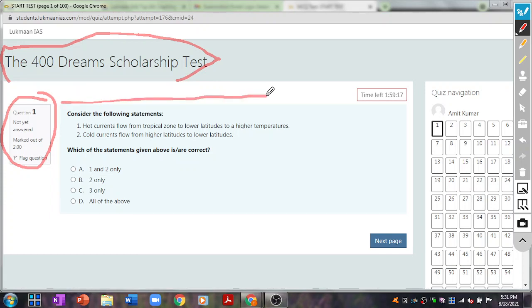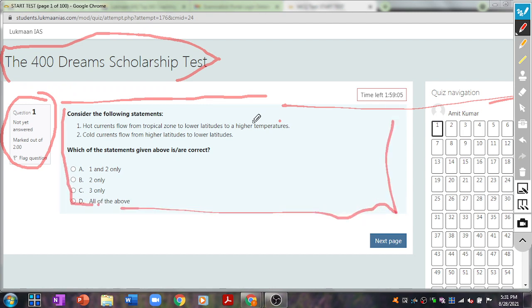If we talk about the middle section, it has information related to the question. This is the exact question. This is the question panel where the questions will be shown to you. You can read the questions and mark your response once you have read the question. I'll tell you how to answer this. Then on the right portion of the screen we have quiz navigation, which means you can navigate through different questions over here. All the questions are mentioned over here.